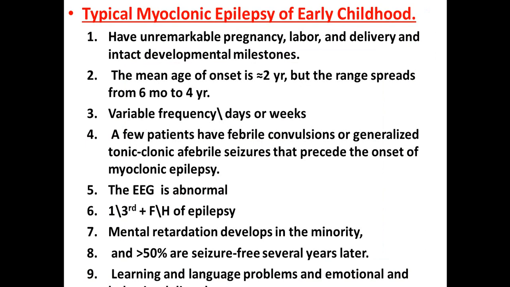Typical myoclonic epilepsy of early childhood, not of infancy: they have an unremarkable pregnancy, labor, or delivery. Everything is normal and there are normal developmental milestones. The age is usually about 2 years, maybe starting from 6 months to 4 years, but the mean age is 2 years. The frequency of the myoclonic epilepsy varies, maybe once per day or per week. In a few patients, febrile convulsion or afebrile convulsion sometimes preceded this myoclonic epilepsy. The EEG here is abnormal and one third of them have a family history of epilepsy.